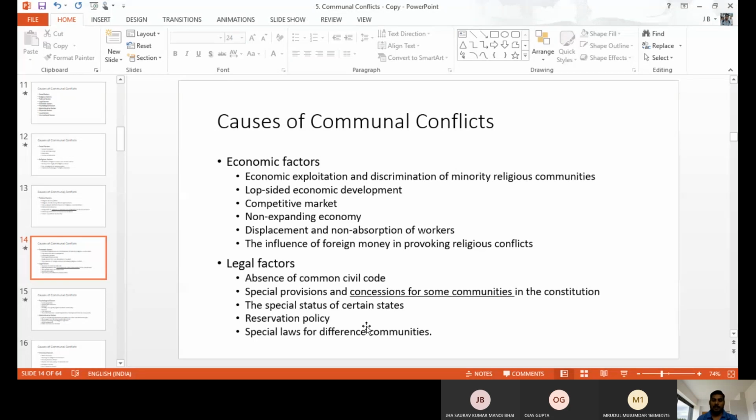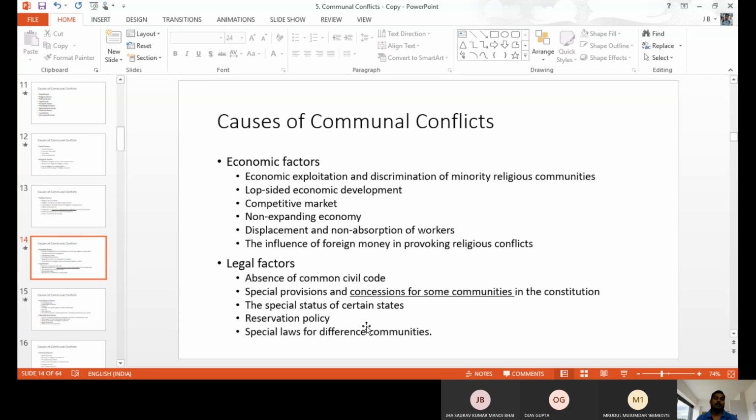For example, Andhra and Telangana separated because of non-expansion of the economy. On the Telangana side there was no economic development; only the Andhra city, the capital, got development. At that time people were not able to tolerate that there was no economic opportunity for one group of people. So they formed a group, and there was violence. They protested, and now they got separated. So when there is no proper economic chance and it is not equally distributed to all people, automatically the weaker people or deprived people protest.